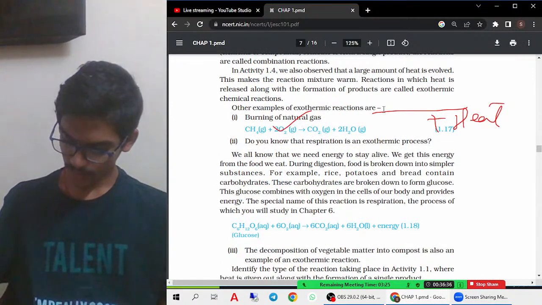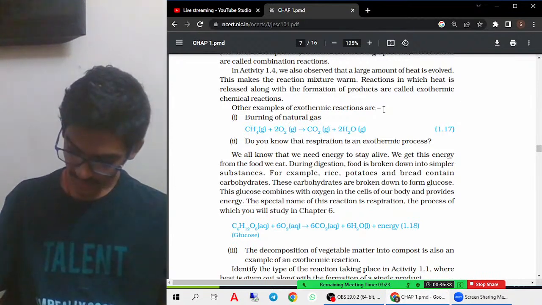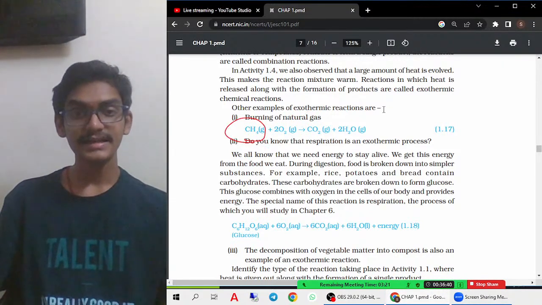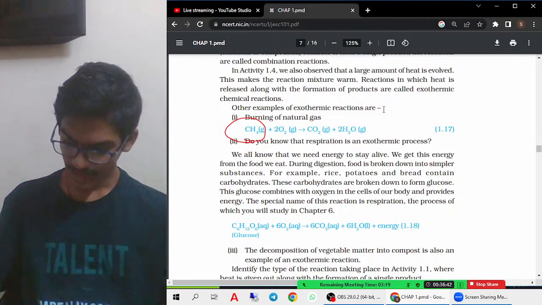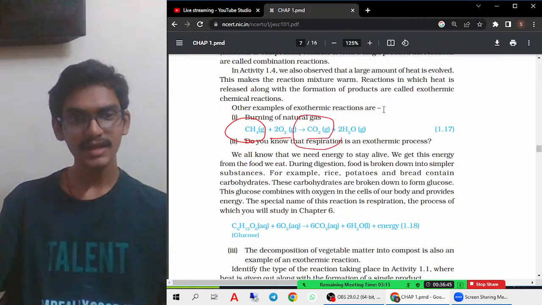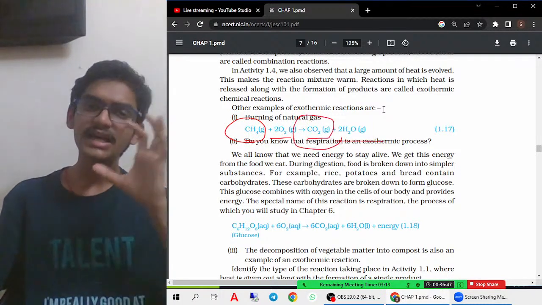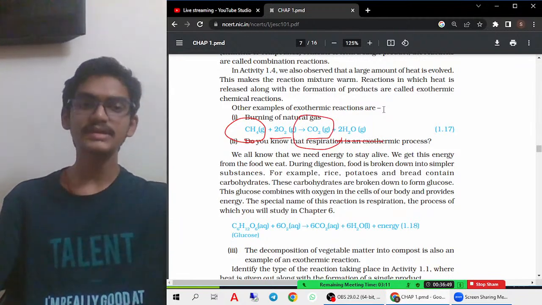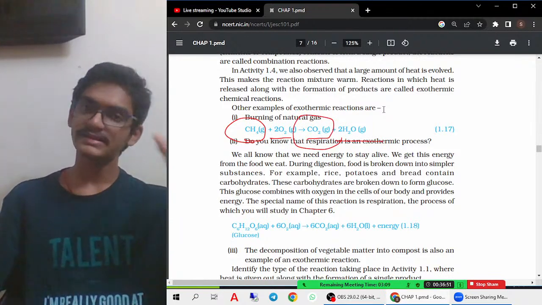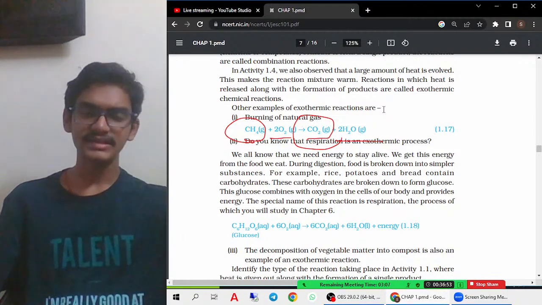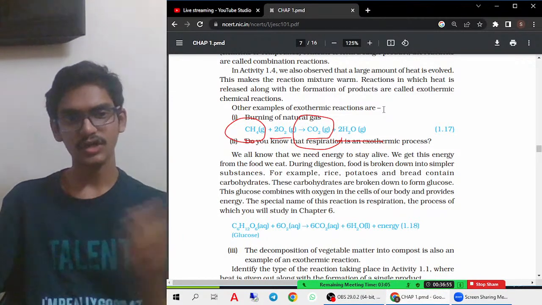In a similar process, here also a few examples are given. So when methane, that is CH4, reacts with oxygen gas, it forms carbon dioxide and water. Any carbon molecule, when it reacts with oxygen gas, forms carbon dioxide and water only, and releases heat and light energy, of course.